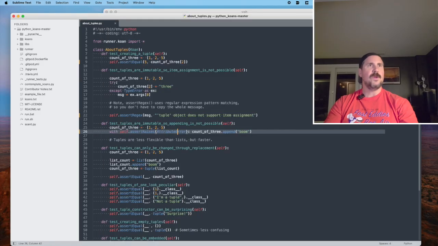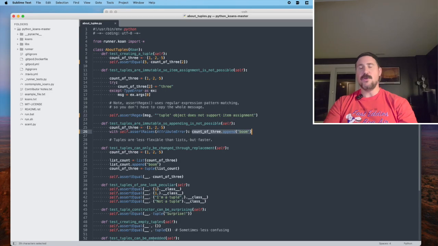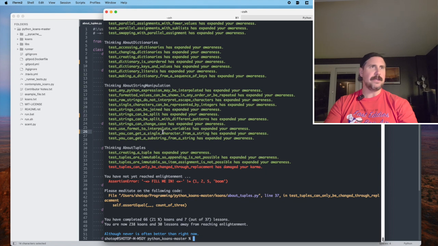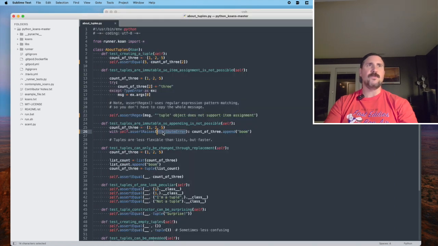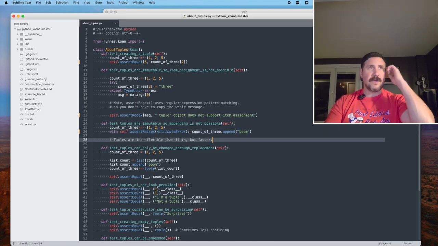All right, so if you try to append to an immutable tuple, which they are all immutable by default, and you call the append method, like is happening here, the error that will get thrown is an attribute error that says, hey, you're trying to call append on me, but because I'm a tuple, I don't have that method, and therefore here's an error. All right, so tuples are less flexible than lists, but faster, okay?